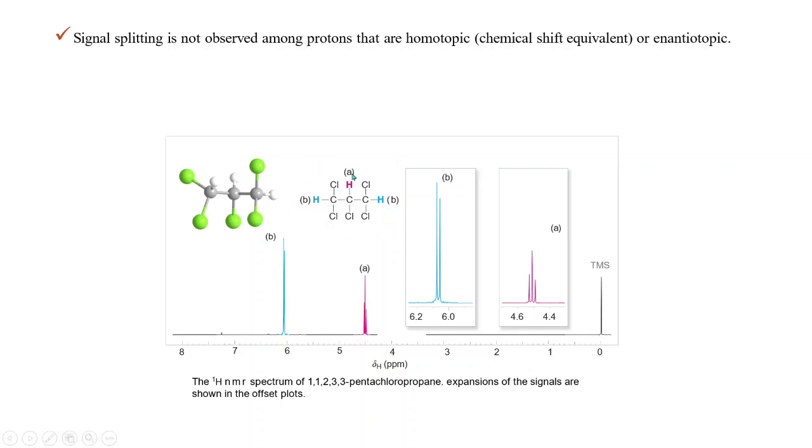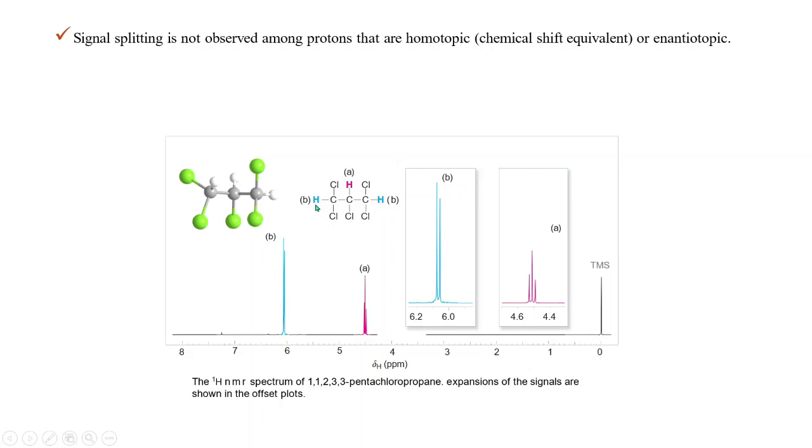You can see this molecule. Now in this molecule, that is 1,1,2,3,3-pentachloropropane, this is 1 position, this is 2 position and this is 3 position. So in this there are two homotopic protons. You can see these two are homotopic protons.